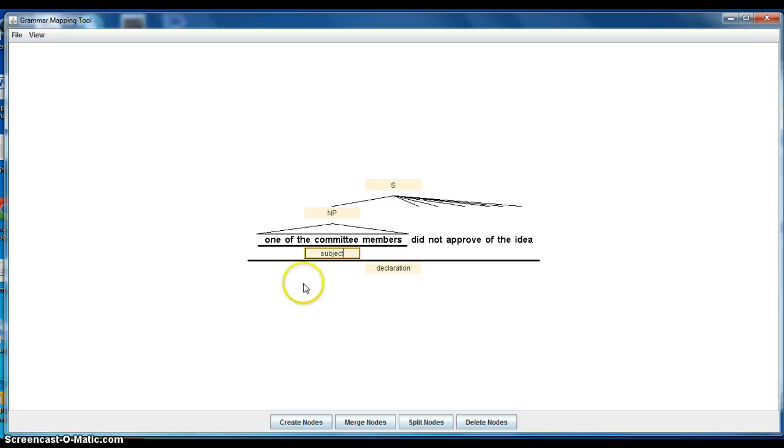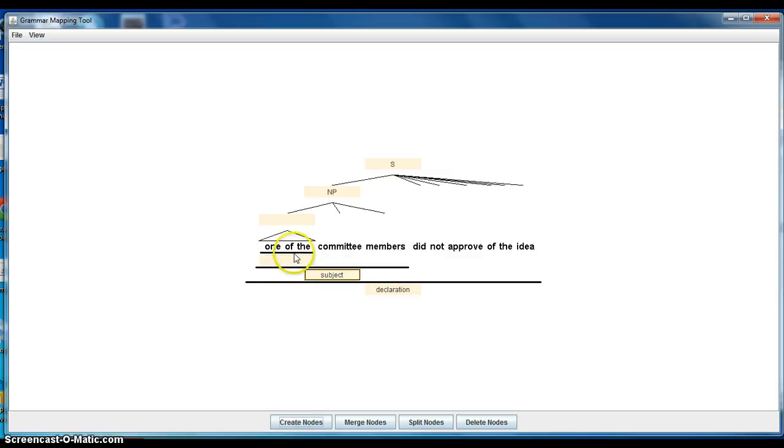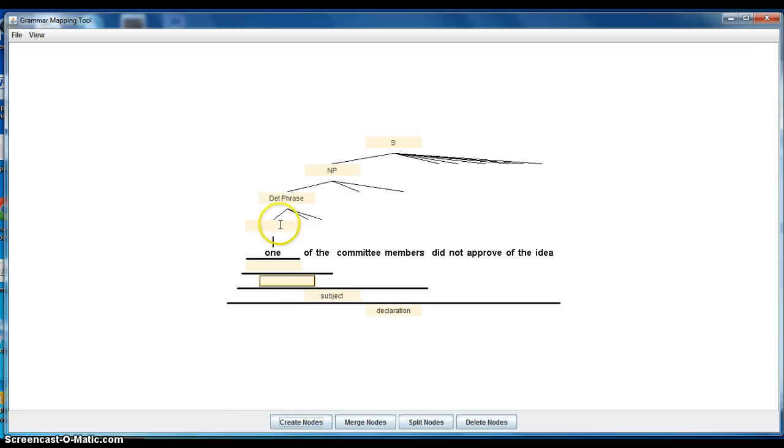Okay, so now we want to take the determiner phrase as part of that NP, one of the. So this is a determiner phrase. Notice that if it's one article, we would call it art, but if it's a phrase, we'll put determiner phrase in the form. The one represents a quantifier. Formally it's a quantifier, and functionally it's a predeterminer because it comes before the determiner.